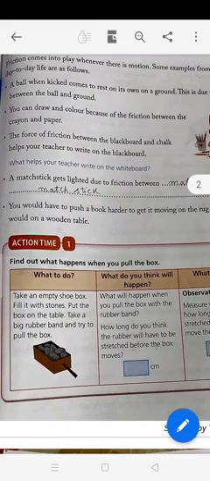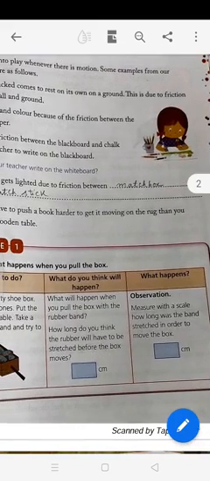Now see the action time 1. Find out what happens when you pull the box. So take an empty shoebox, fill it with stones, put the box on the table, take a big rubber band and try to pull it. What will happen when you pull the box with the rubber band? How long do you think the rubber will have to be stretched before the box moves? This you will do and you will see and you will measure it.